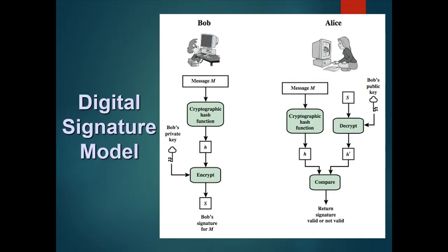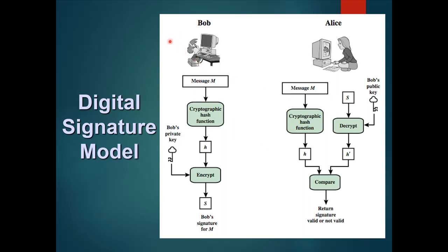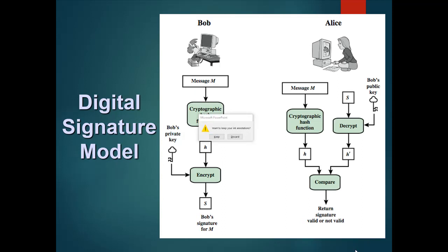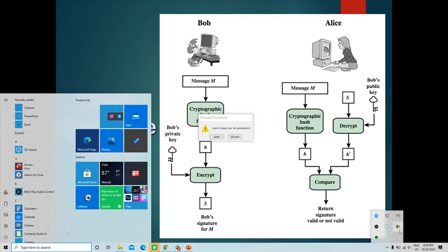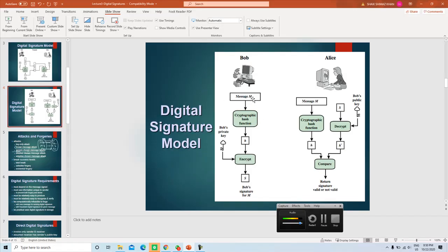Let us say here he is A, and Bob has created a set of signatures for n number of messages.